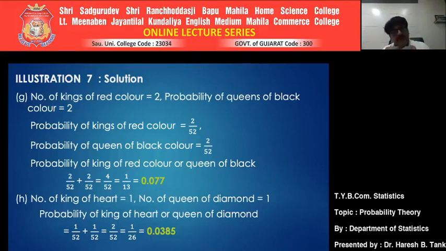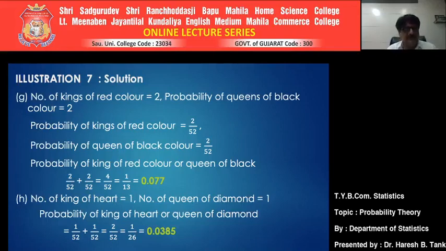And they are mutually exclusive. Since they are mutually exclusive, and our intention is to get the probability of a king of red color or a queen of black, you can sum the individual probabilities. So it is 2 upon 52 plus 2 upon 52, which is equal to 4 upon 52, which is 1 by 13. Further simplifying it, it comes to 0.077.